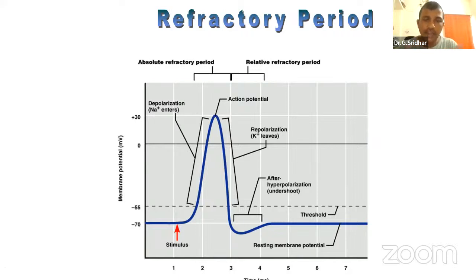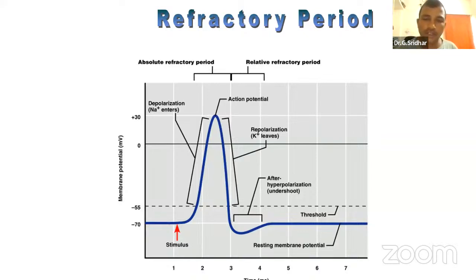When signal strength is decreasing, I told you that sodium channels are active in opening as well as closing. They will close very fast. After closing, what will happen? This sodium influx will be closed. Then I told you that potassium channels are very lazy channels. Then to repolarize the cell, what will happen? Potassium channels will open. If you open the potassium channel at this point, what will happen? Influx or outflux? Outflux. Super. Potassium ions will outflux.